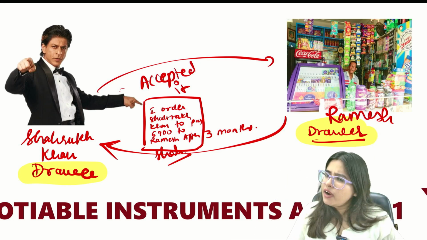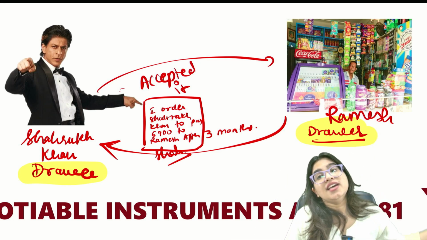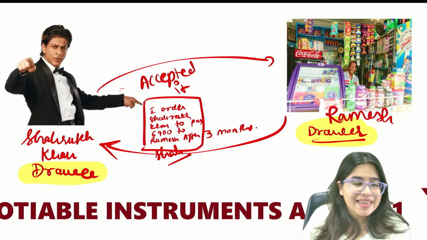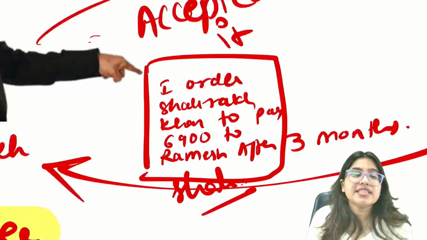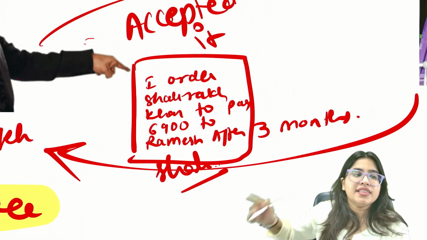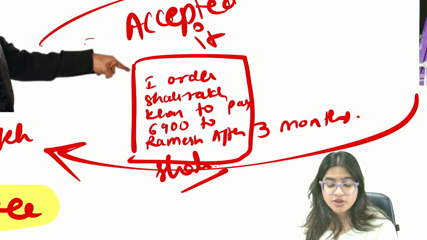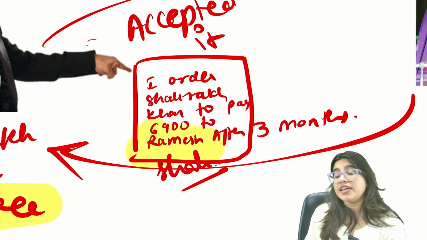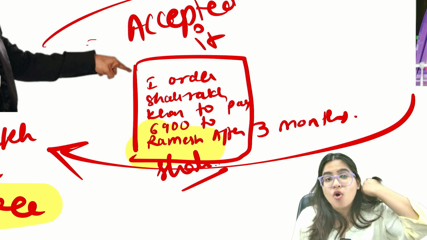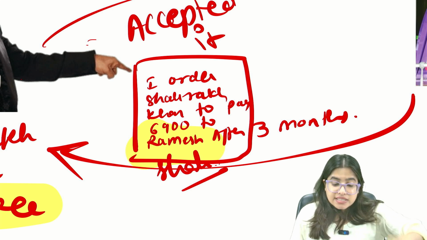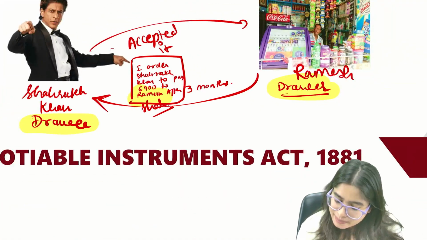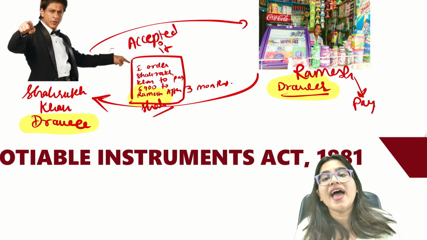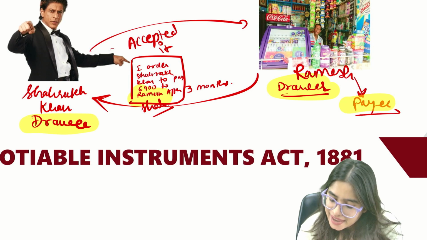Now you'll say, ma'am, only two parties are there. There is one more party called payee. Payee means the person who will get the money. In this example, who will get the money? Yes, your answer is correct, Ramesh. Because here it is said that I order Shahrukh Khan to pay 6,900 to Ramesh. So who's the payee? Ramesh. So here Ramesh is drawer also and Ramesh is payee also.